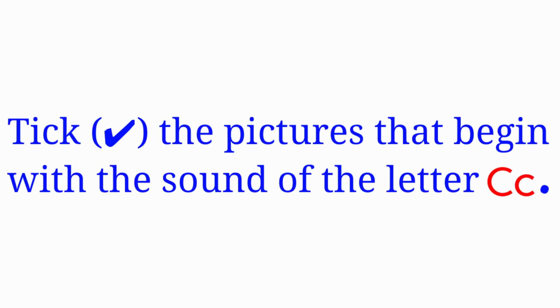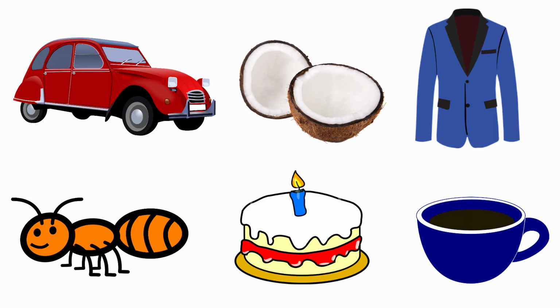Next one, tick the pictures that begin with the sound of the letter C. Here they have given car, coconut, coat, ant, cake and cup.